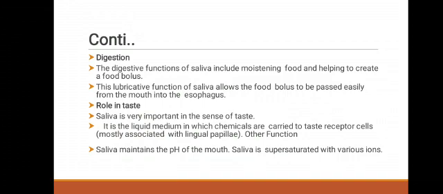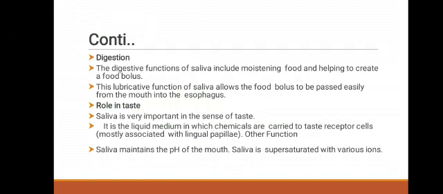Then digestion. The digestive function of saliva includes moistening food and helping to create the food bolus. This lubricative function of saliva allows the food bolus to be passed easily from the mouth into the esophagus. Last function of saliva is its role in taste.